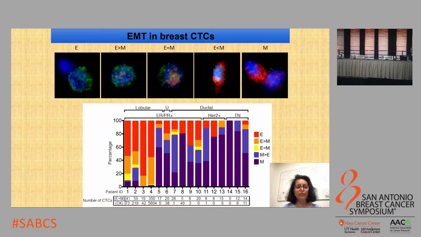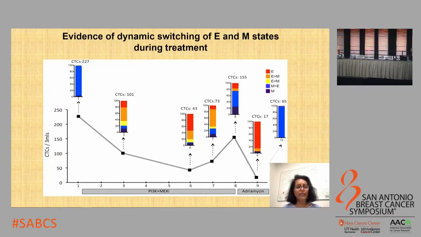Before I get into this slide, let me actually color code it for you. The red and the orange represent CTCs, which are more epithelial, and the blue and the purple represent CTCs that are more mesenchymal. And each bar represents CTCs that were enriched from a patient. So the first thing that you can notice is that there's extensive heterogeneity in the lineage of these CTCs circulating in the blood of breast cancer patients. In addition to this heterogeneity, the CTCs also switch from one state to another during treatment.